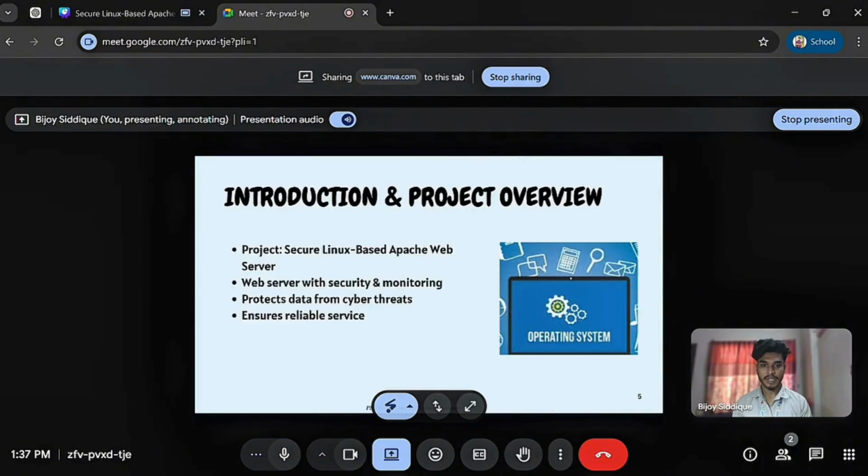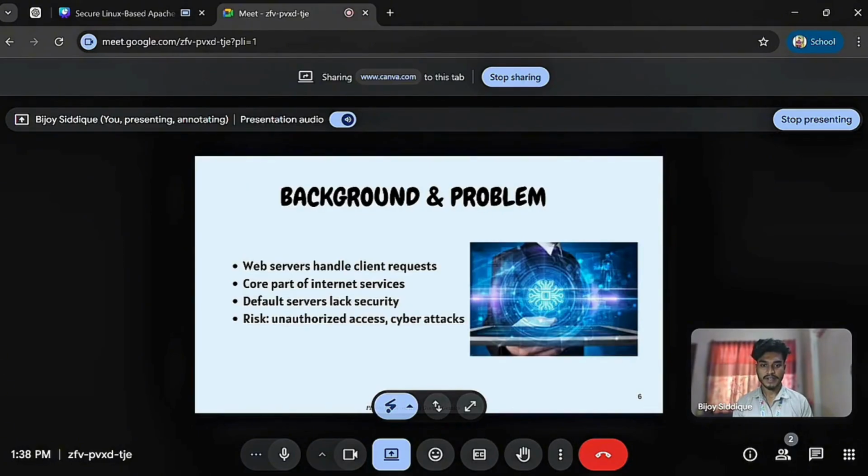2321556. Our project is titled Secure Linux based Apache Web Server Development with Security Hardening and Monitoring. The project focused on building a secure web server system that protects data and ensures reliable services. Web servers handle client requests and deliver websites and services over the internet. They are a core part of modern systems, so their security is very important.